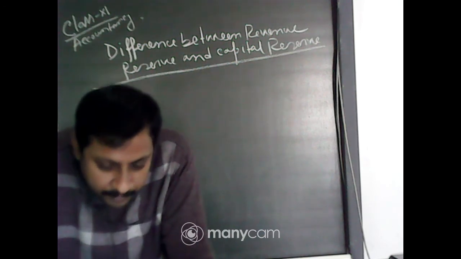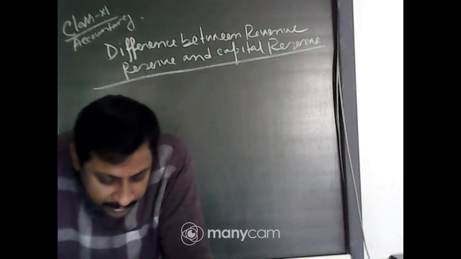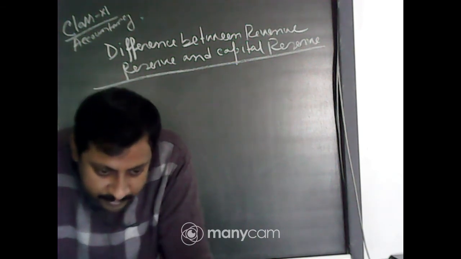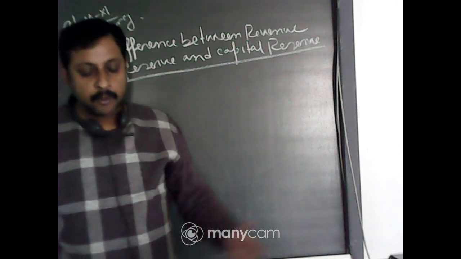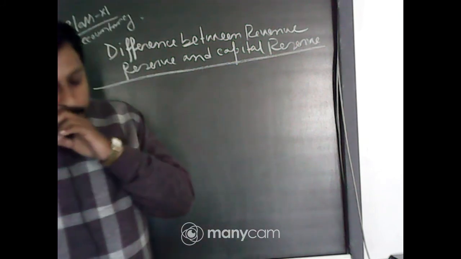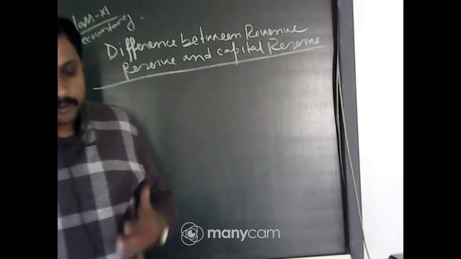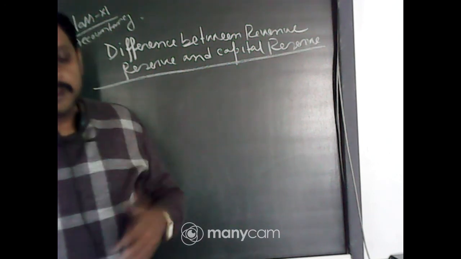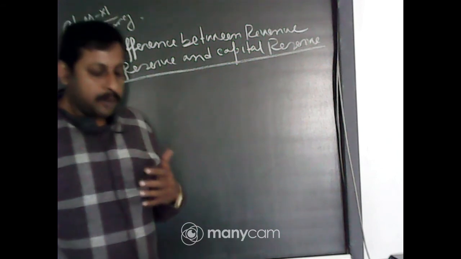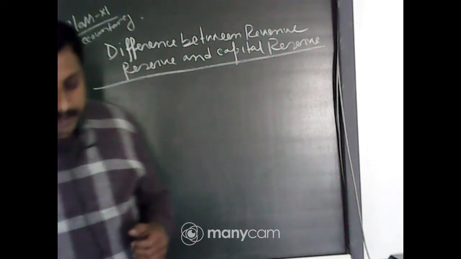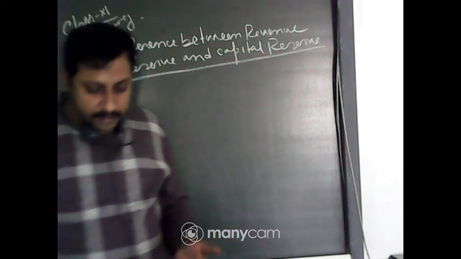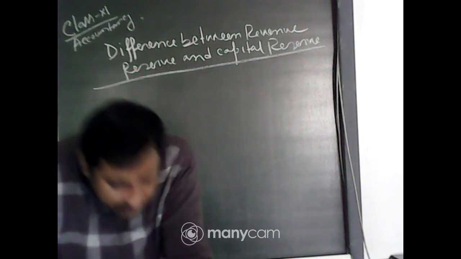And capital reserve is generally created for compliance with legal requirements or accounting practices. As I said when discussing the difference between provision and reserve, some of the reserves are compulsory as per the Companies Act 2013. What are these? Debenture redemption reserve, that is compulsory. Securities premium reserve, that is compulsory as per law, you have to make that. Now what is the usage?